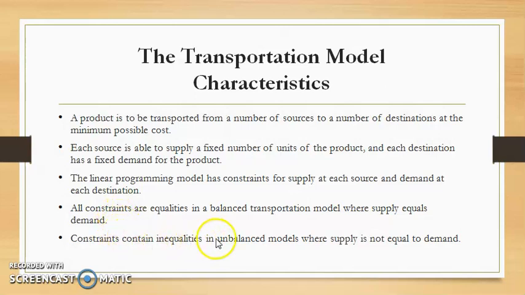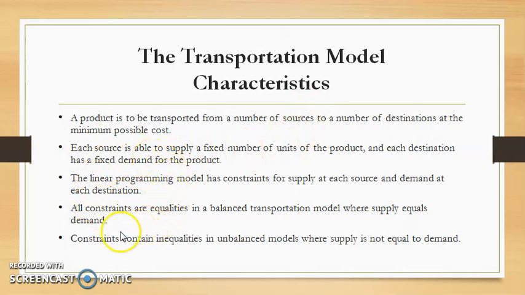Now in case of an unbalanced transportation problem, when supply is not equal to demand, in that case we will have to use dummy sources or dummy destinations to balance the supply and demand. If supply is less than the demand, in that case we will have to use a dummy source, and if the demand is less than supply, then in that case we will have to use a dummy destination. So these are the points related to the transportation model.